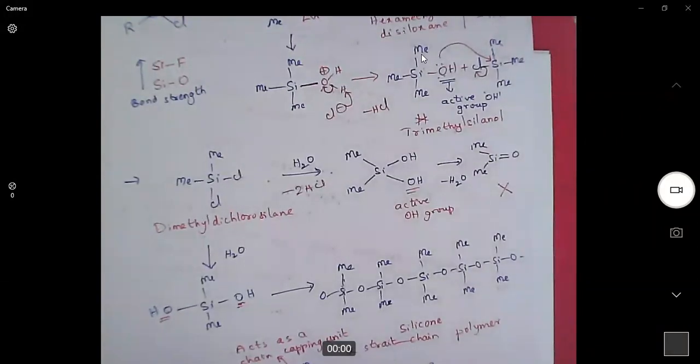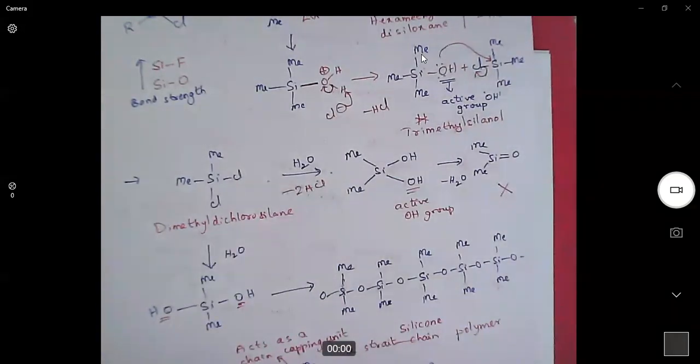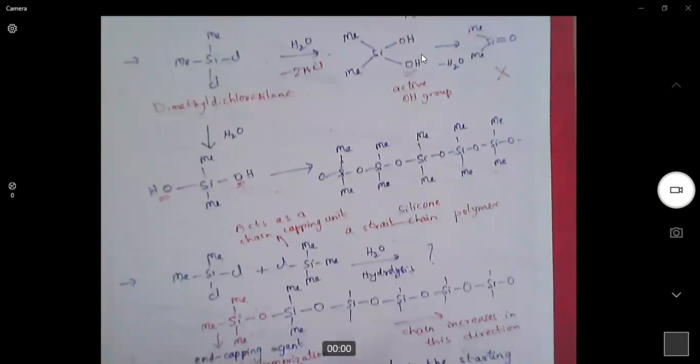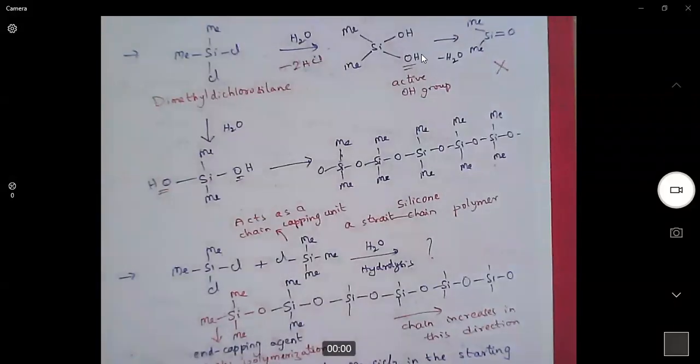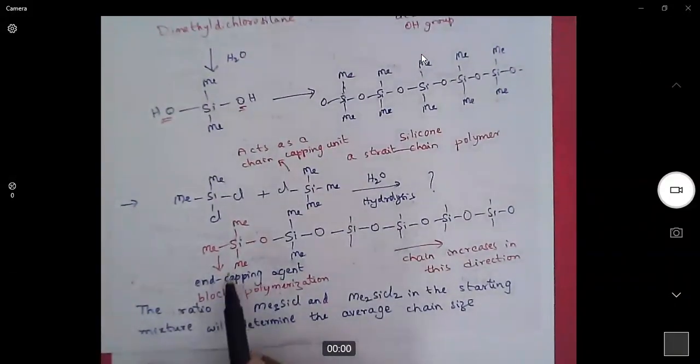In order to get a long polymer, we must have at least two halogens on the silicon. Now, if we add a mixture of dichlorosilane and monochlorosilane, what will happen? Based on the ratio of monochloro and dichlorosilanes, monochlorosilanes will act as end capping agents.